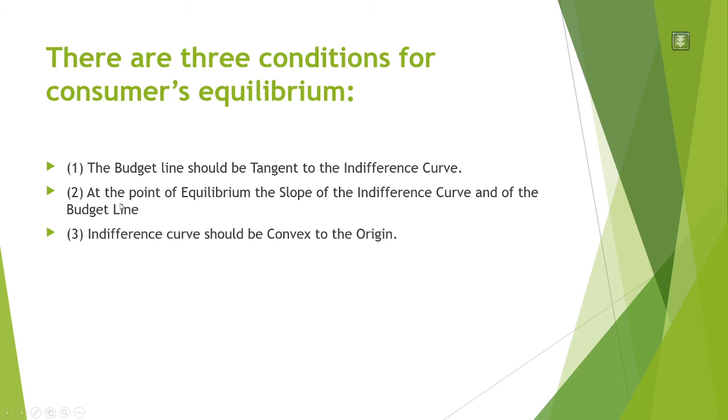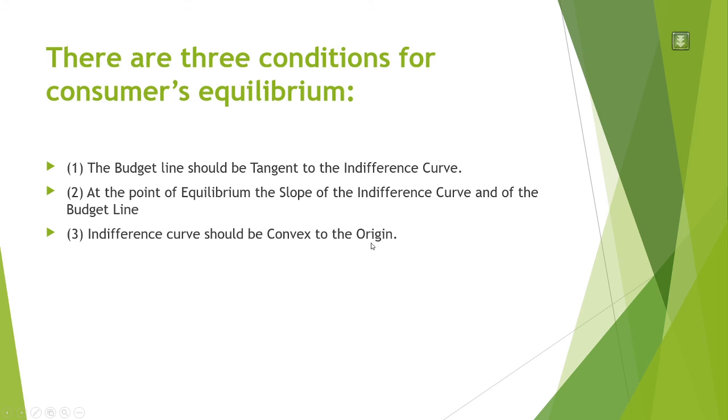The second point is that at the point of equilibrium, the slope of the indifference curve and the slope of the budget line should be equal. And the third and last is that it holds the property of the indifference curve, that the indifference curve should be convex to the origin.